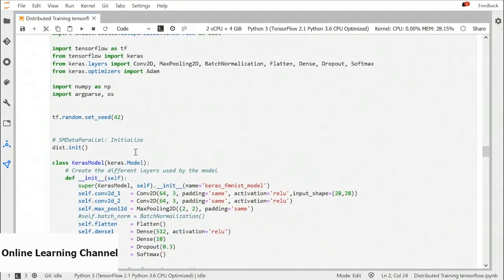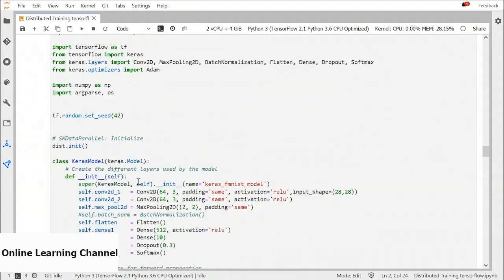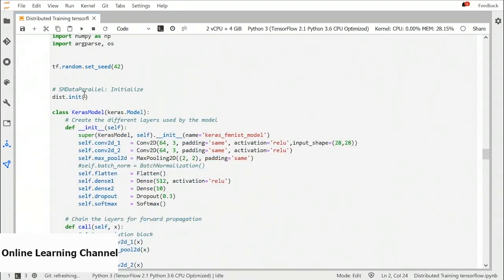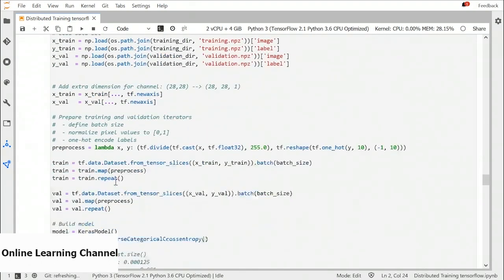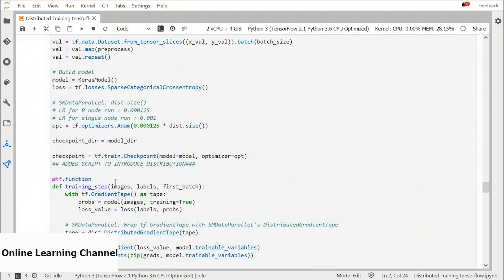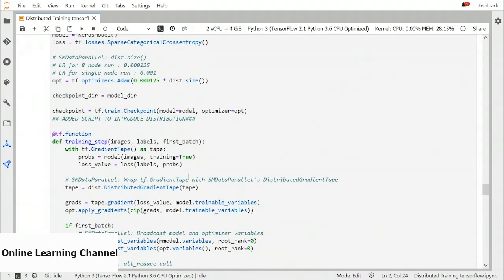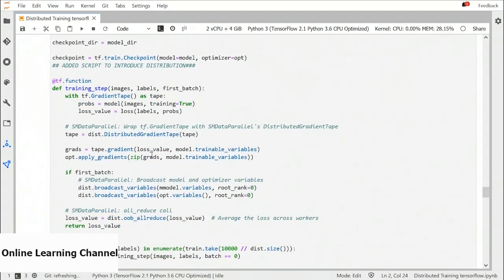So coming back to our training script, we have this SageMaker data parallel library. We will initialize it, create our Keras model like we did earlier. All the same process, just in the end, we will not compile the model straightforwardly. We will create a function that is a training step. So this function will basically make the distributed library work.